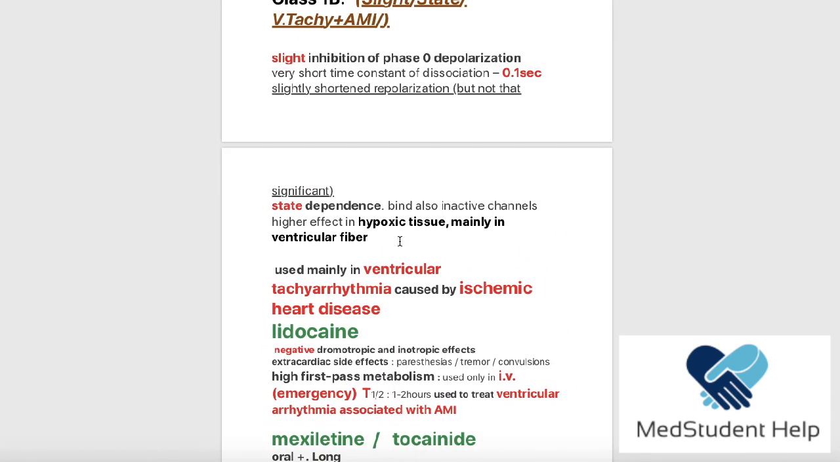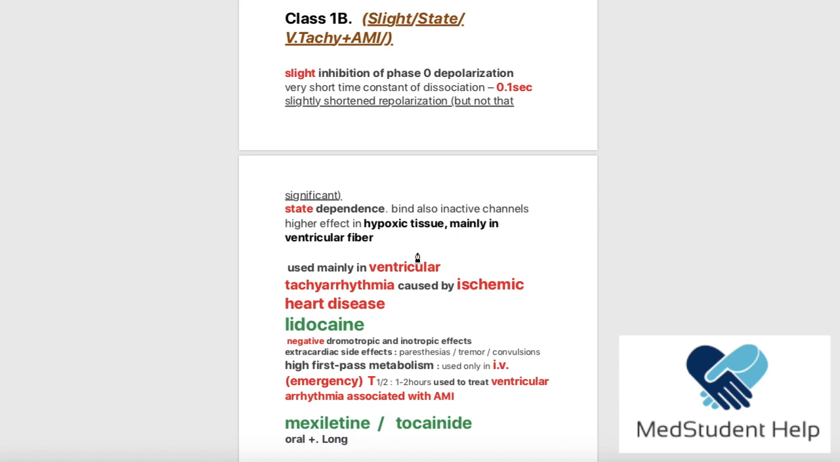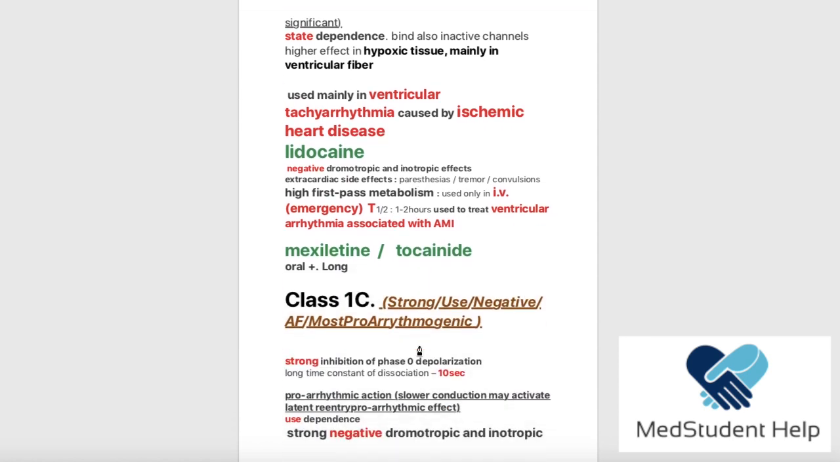Now, in this category, class 1B, what did we say? The very important things to mention are that it has a slight effect on the phase 0 depolarization because it only blocks for 0.1 second. The other thing is that they are state dependent. They block the channels that are in the inactive form. We have a high number of inactive channels in the hypoxic tissues, which means that we use these drugs for ventricular arrhythmias with AMI. So very easy. Just don't go into details, just be superficial, and this information should be really enough for the exam.